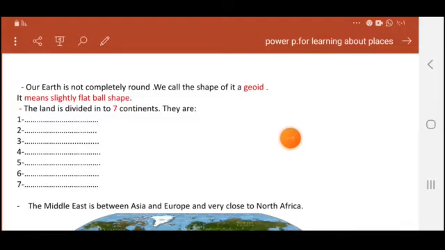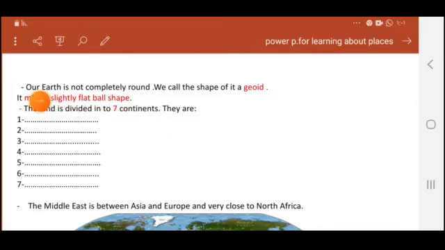Inshallah, today I'm going to explain Unit 3, Lesson 1, Learning About Places. Of course, in the previous lessons or units, we were talking about history and what happened in our world in the past. This unit, we are going to talk about something completely different, which is the geography of the place in which we live. The first lesson, titled Learning About Places, is the lesson for today.